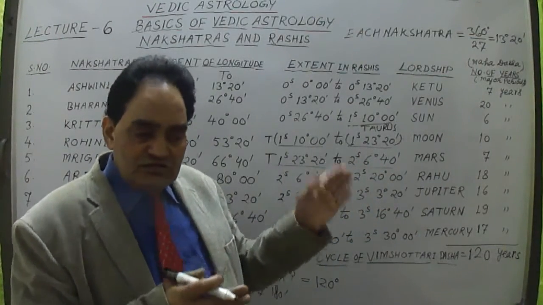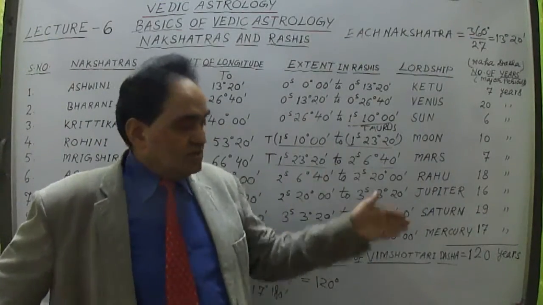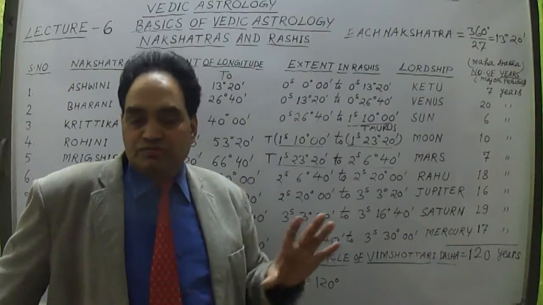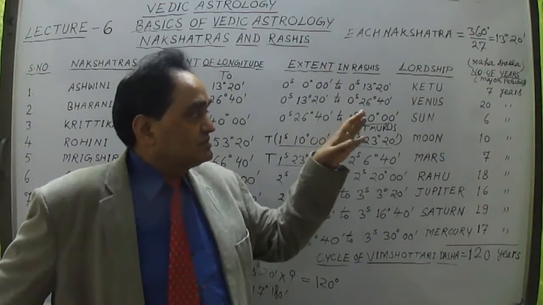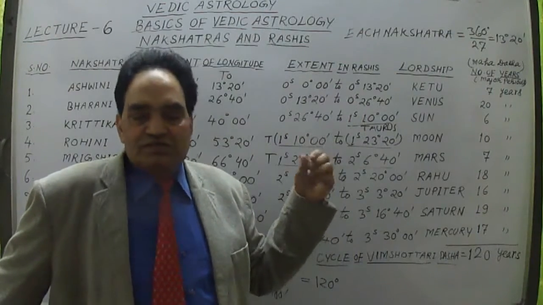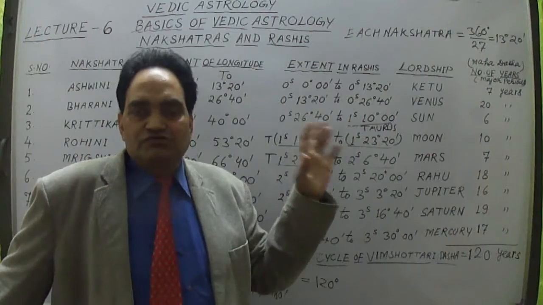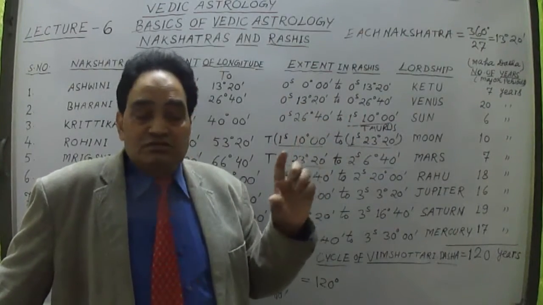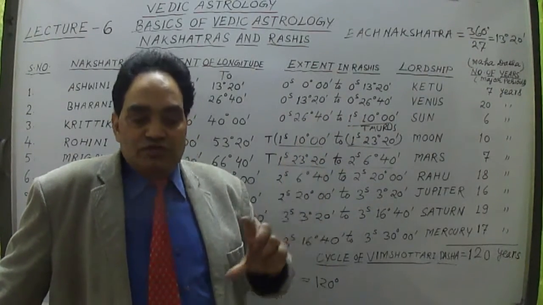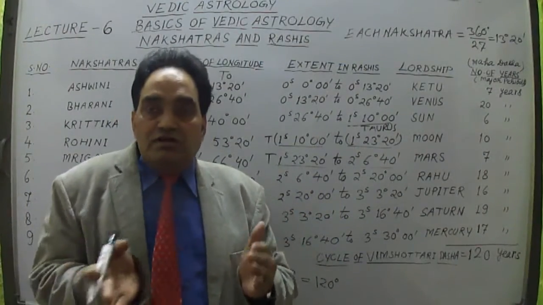After that the series starts, meaning the next planet, and again in his life he will utilize those periods. For example, a person is born in Aswini Nakshatra, the first nakshatra, at 0 degree. This person will utilize 7 years of Ketu; Ketu's period for 7 years will run in his life.